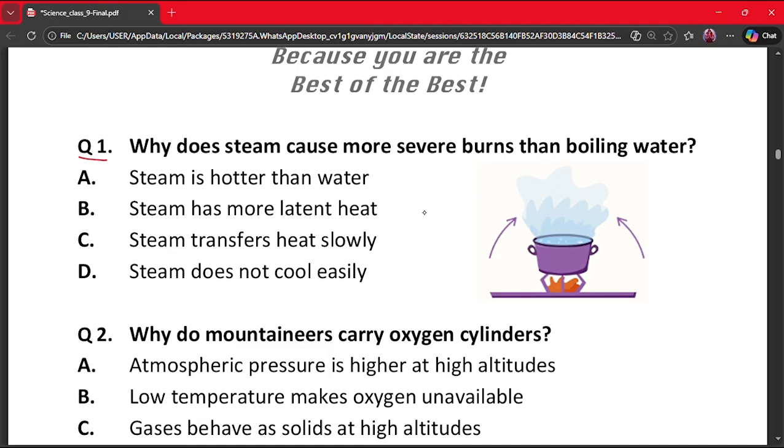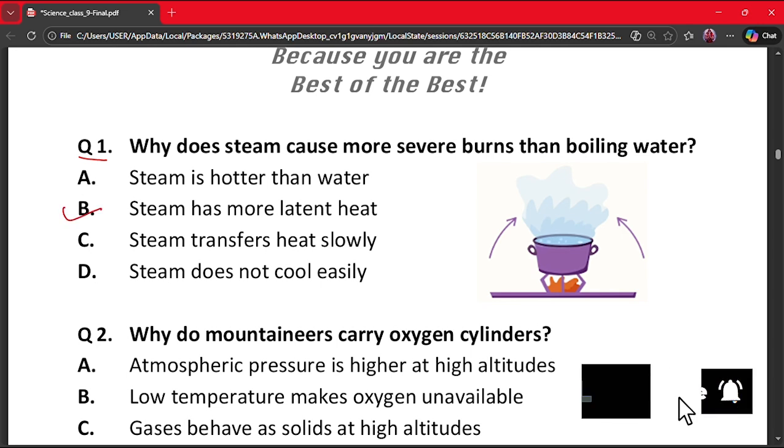Question number 1. Why does steam cause more severe burns than boiling water? A. Steam is hotter than water. B. Steam has more latent heat. C. Steam transfers heat slowly. D. Steam does not cool easily. The correct answer here is option B, because steam contains latent heat of vaporization. So when steam touches skin, it condenses and releases this extra heat. That's why it causes more severe burns than boiling water.